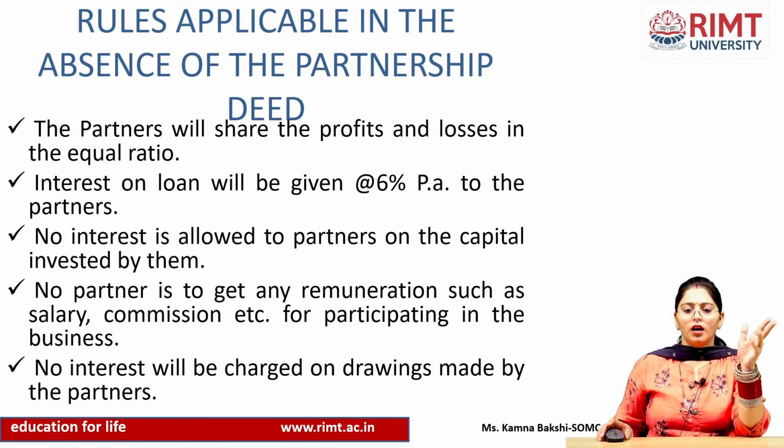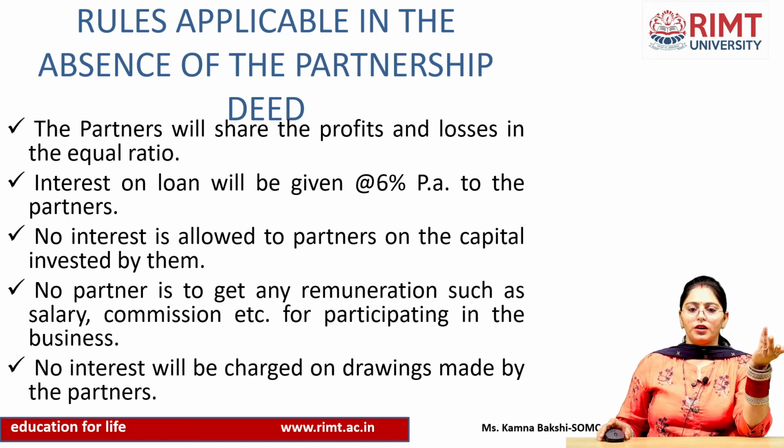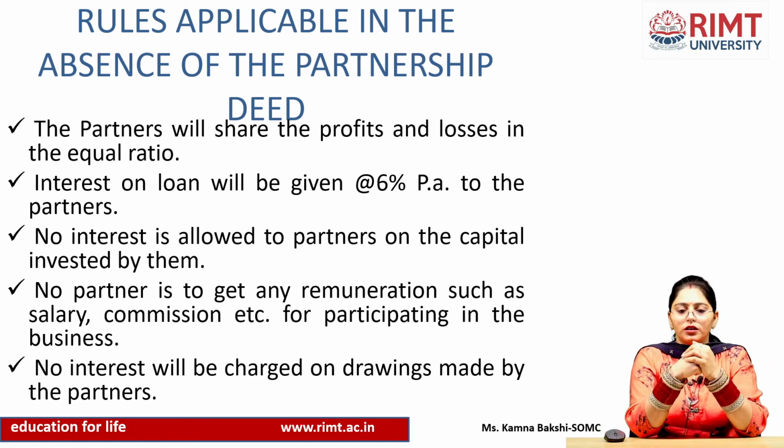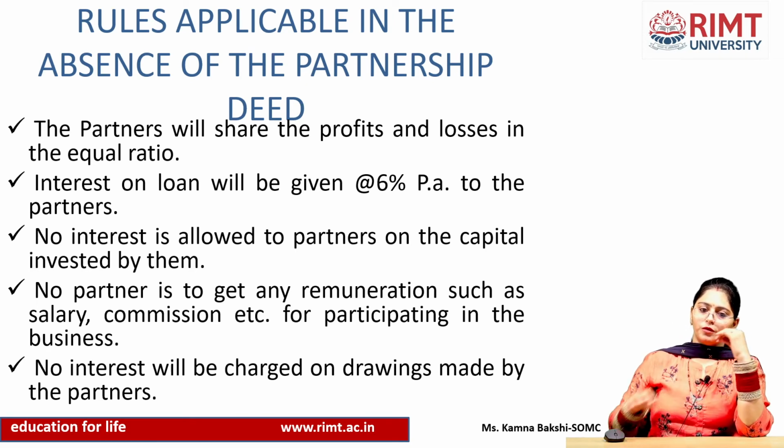Again the same thing, if it is not mentioned in the partnership deed, then no interest on capital is allowed to the partner. Likewise, no interest on drawings is charged to the partner in the absence of anything mentioned about this in the partnership deed. And no partner gets salary or commission for their extra participation or day-to-day participation.